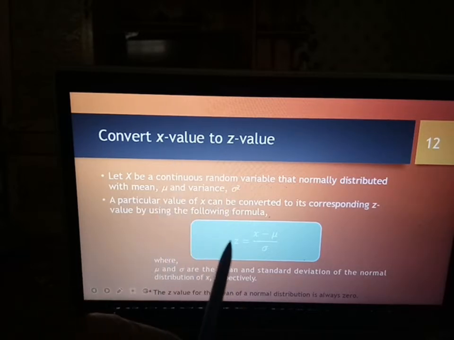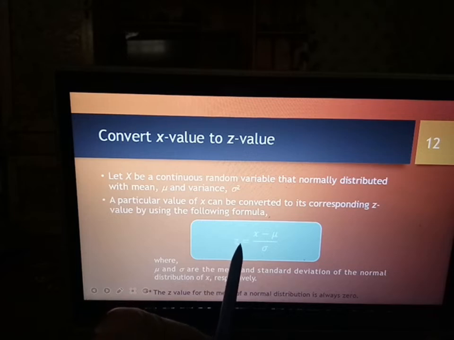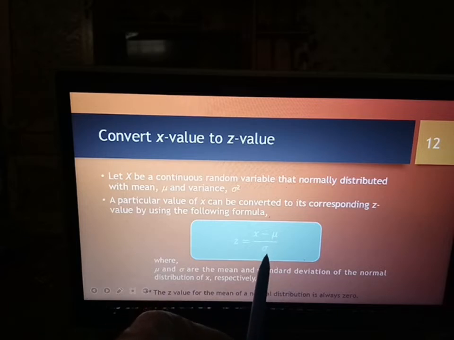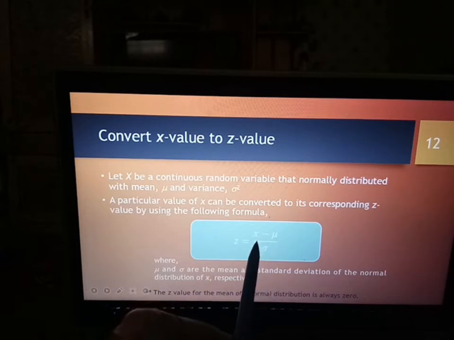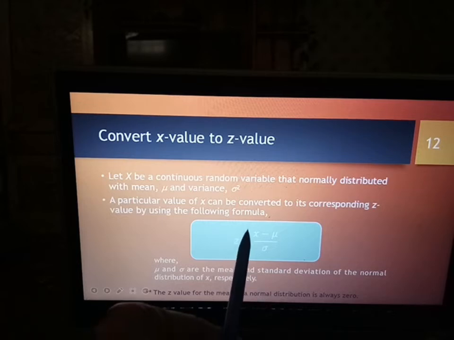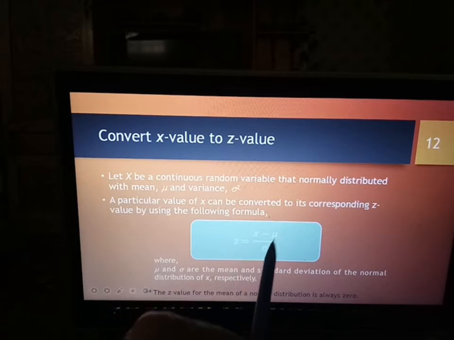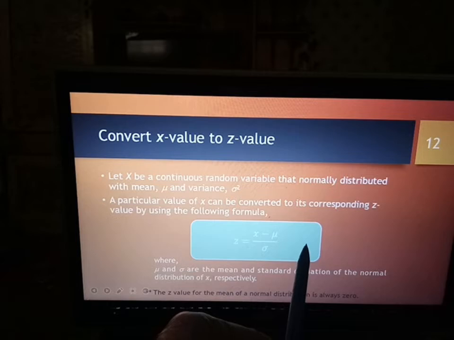Okay, so macam mana kita nak convert? Z given by formula X minus mu over sigma. Mu and sigma is given by any studies which is conducted, and X is also given. Dan kita kena convert dulu kepada nilai Z. Then only kita boleh lihat daripada jadual standard normal distribution.